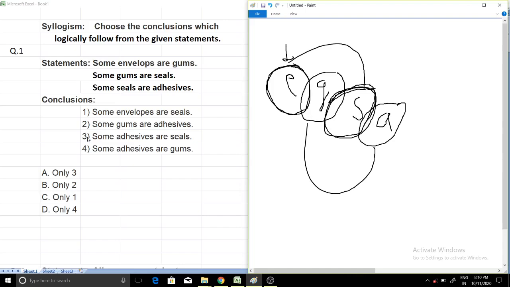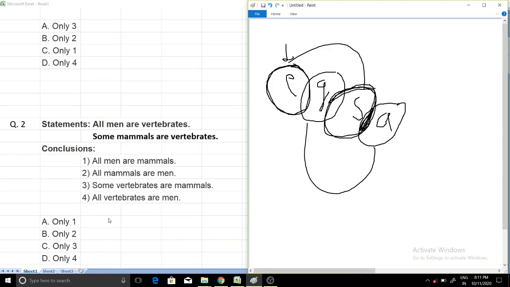Now option number 3, some adhesive are seal. Is it true? Adhesive is the fourth one and seal is the third one. Yes, there is intersection. This part of the adhesive is under seal also. So this statement is true. So conclusion 3 is true, which is option number A. So I think this is very easy and you can solve this question as well.